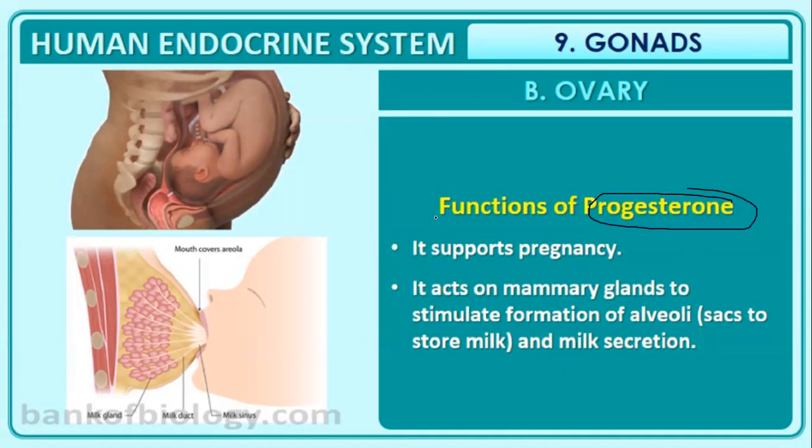We already studied that progesterone is a steroid hormone that is secreted by the corpus luteum, which is a structure formed by the rupture of the follicle. It supports pregnancy. It acts on the mammary gland to stimulate the formation of alveoli and milk secretion. So progesterone helps in secreting milk.